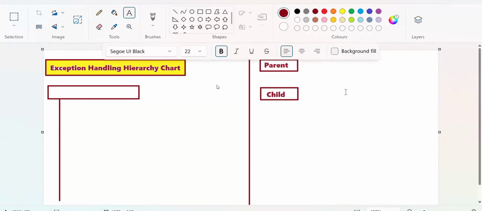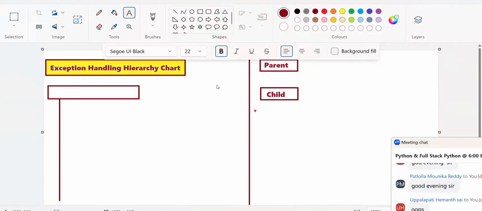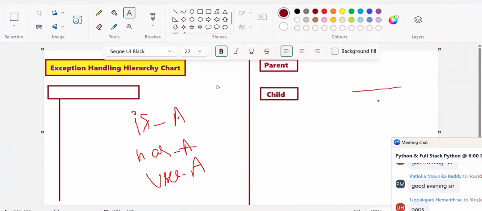Actually, I don't know that, because I'm talking about the technology. Blood relation, okay. So you say that, I'll say it another way. So in the subject, there is a relationship called IS-A relationship. Is a. Has a. Uses a relationship. Is a, has a, uses a. Not blood relation, this one.